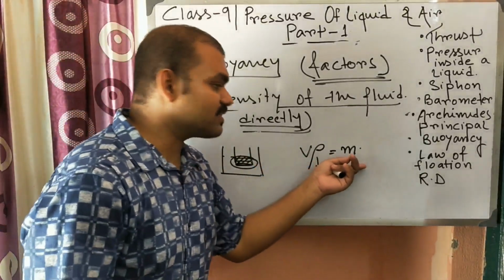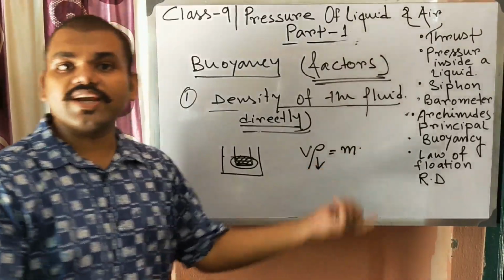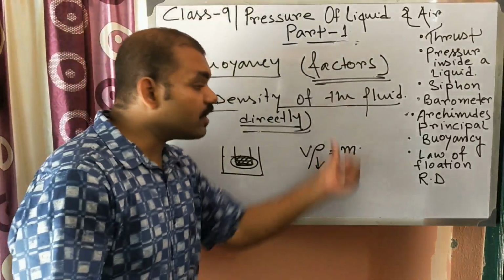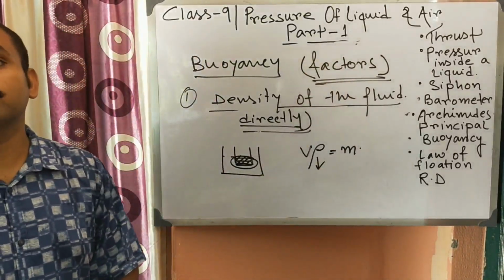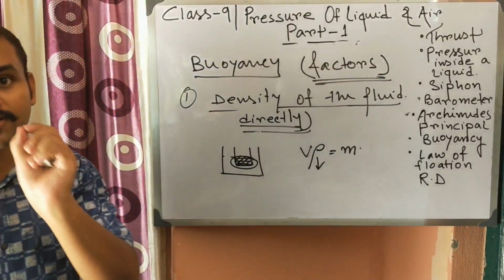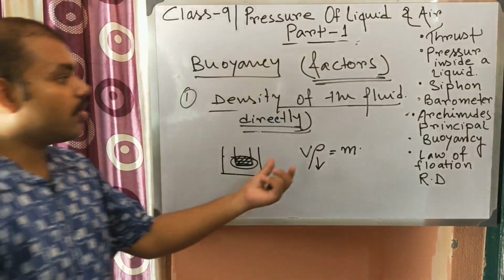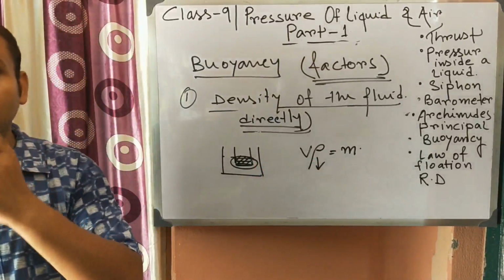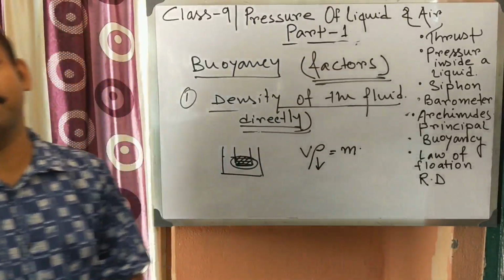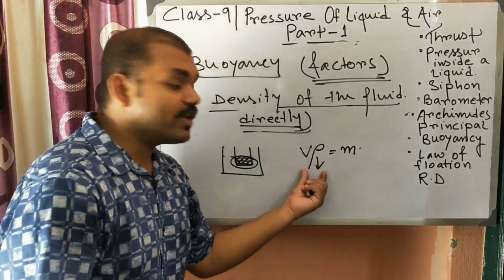And as mass increases, weight increases, so the upward thrust will also increase. Why? Because the buoyant force is equal to the weight of the fluid displaced by it. So the weight of the fluid increases as rho increases.